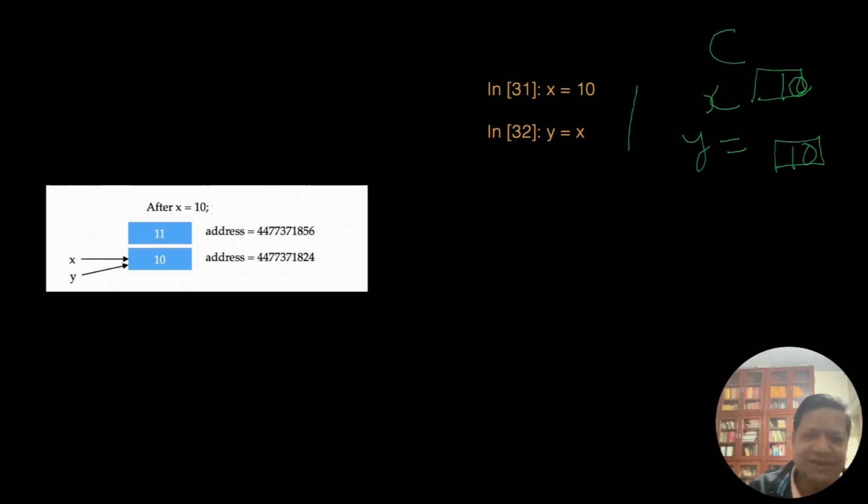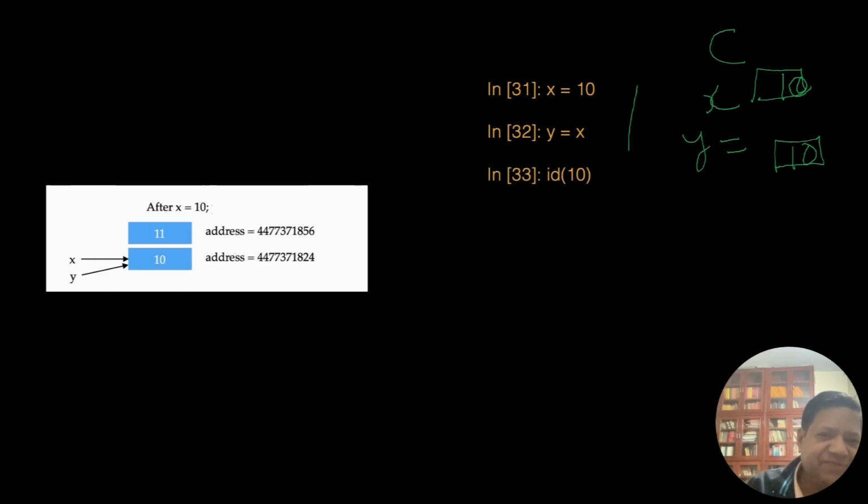So y and x are two different names. You can think of them as aliases, because they point to the same object. The object is sacred. The 10 is sacred, not the names. We have two names for the object 10.